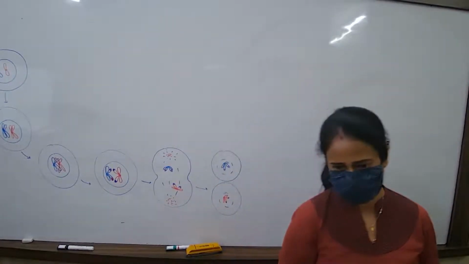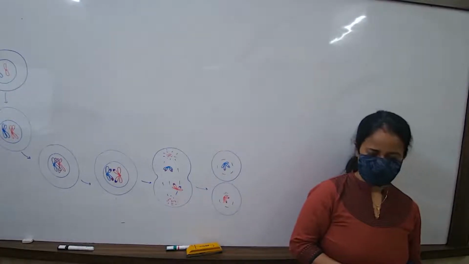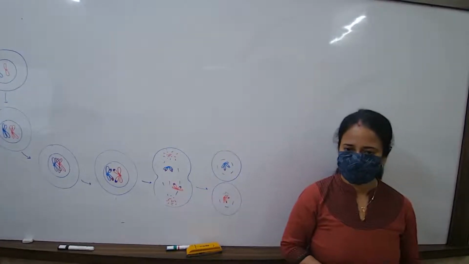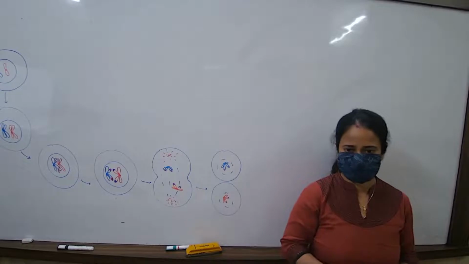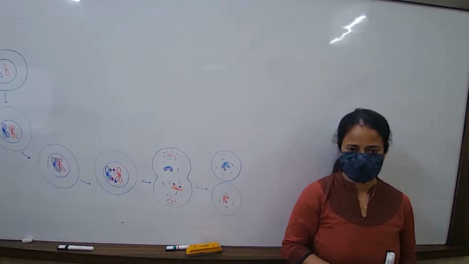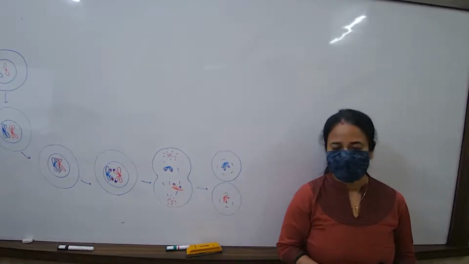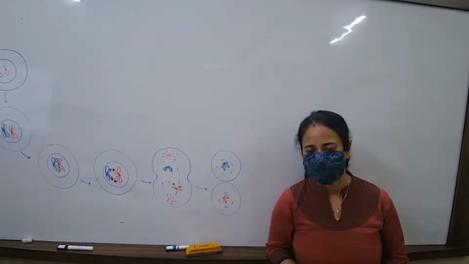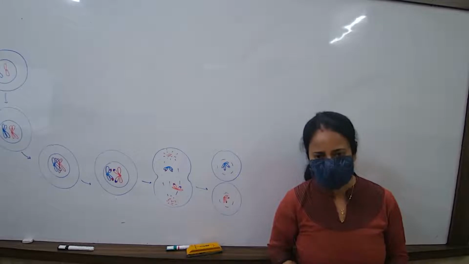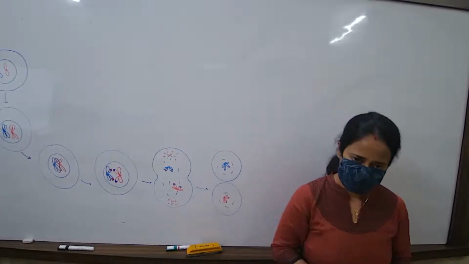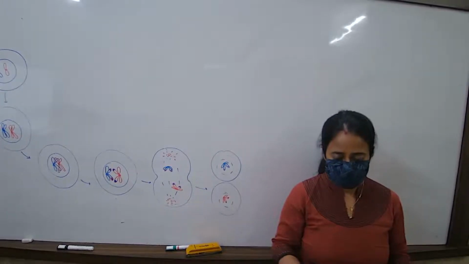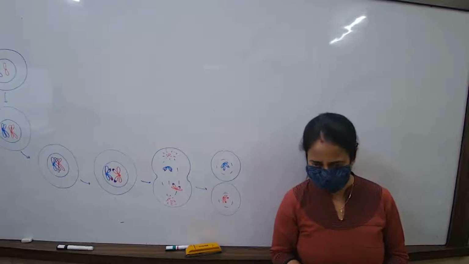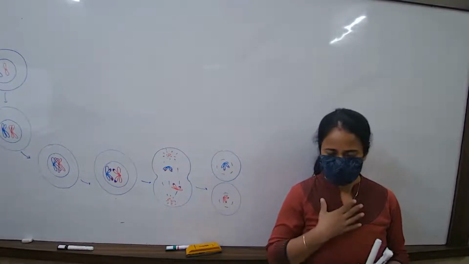Seven. Repeating unit of. Okay, what are you scared about? I don't believe anyone is scared of me in this universe. Why are you not able to speak properly? Be very free in the class. You should be able to interact with the teacher. That's the correct way to learn much better. See, my tone is like this.